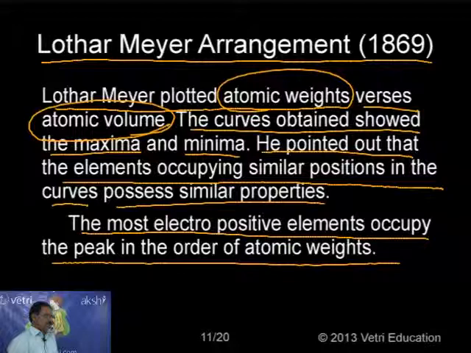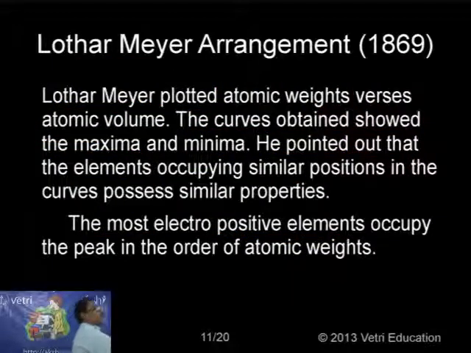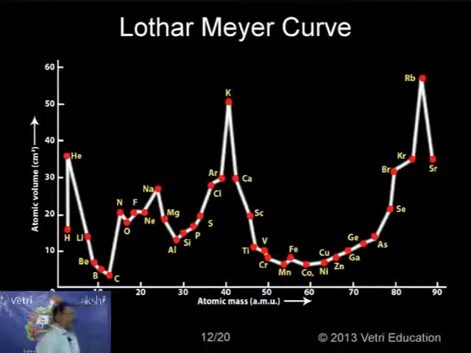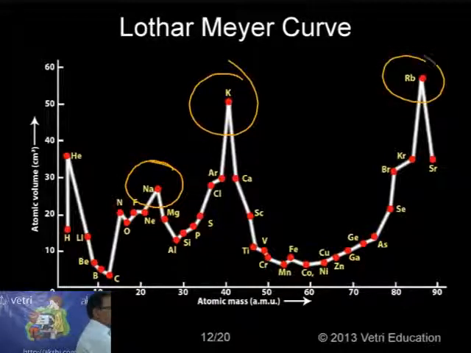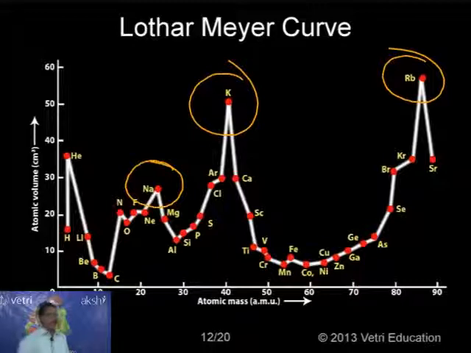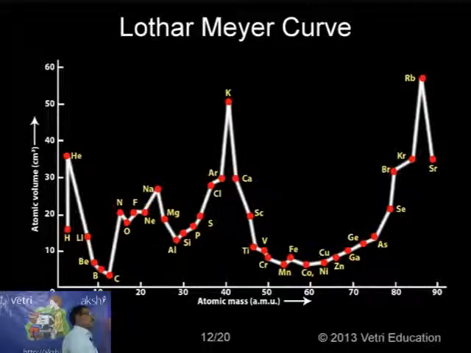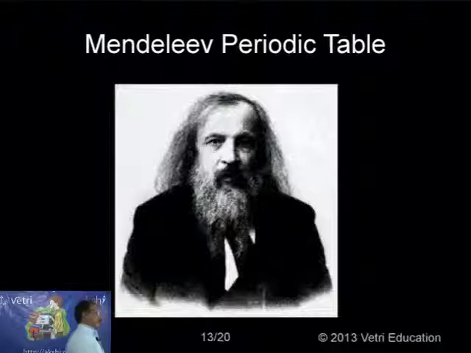Occupy the peak in the order of atomic weights. So now you can see the Lothar Meyer curve. So here it is given. The important information here: just see, sodium, potassium, rubidium are called alkali metals. They are always occupying the top, that is the peak. So they have identical properties. By comparing these positions, he gave the group, which is called the Lothar Meyer arrangement.